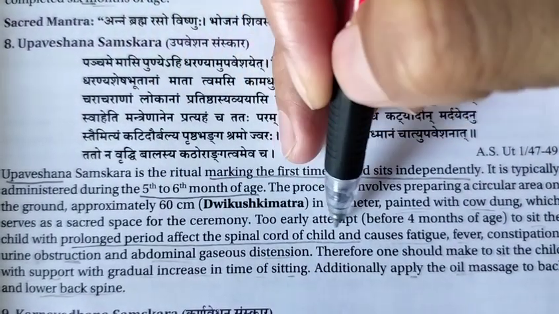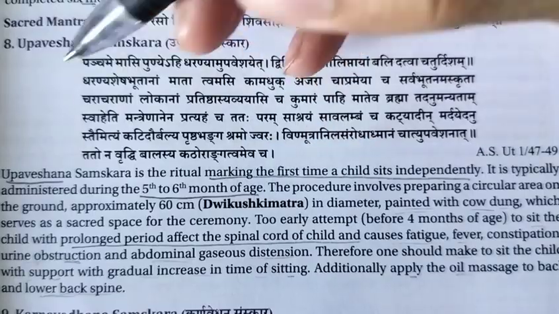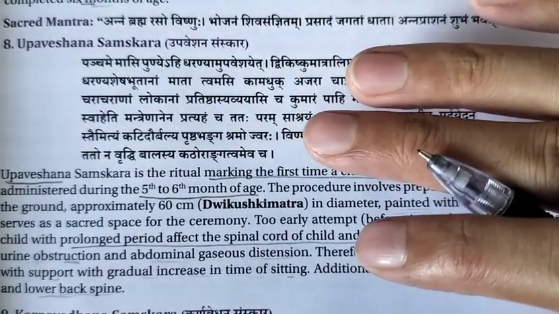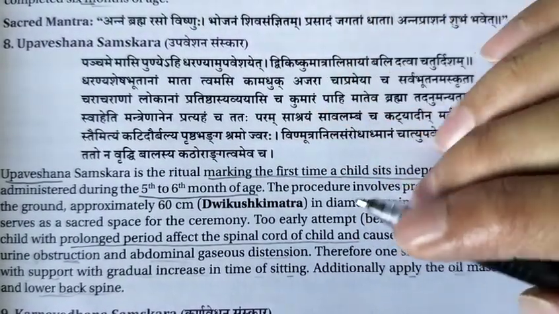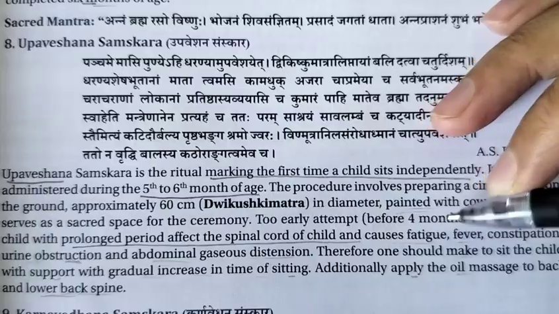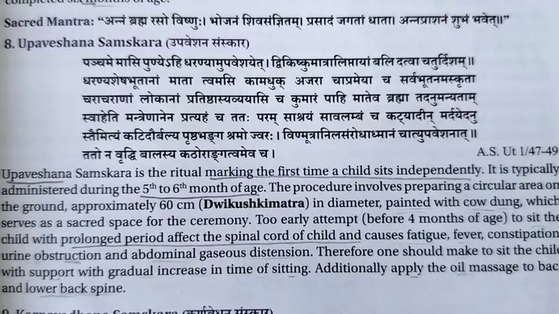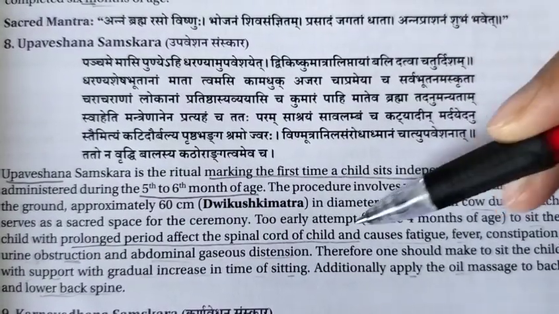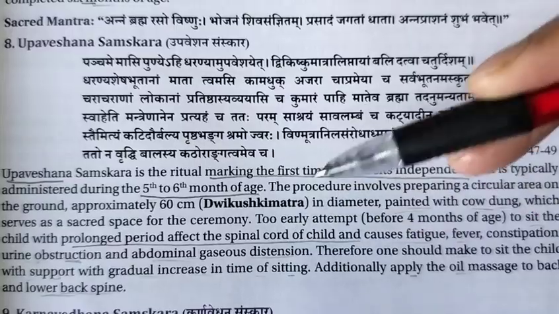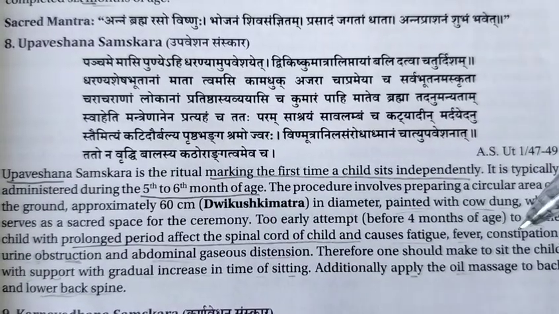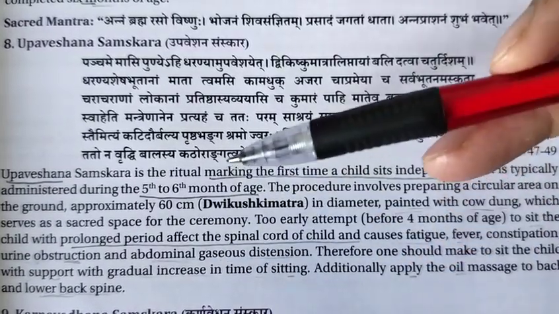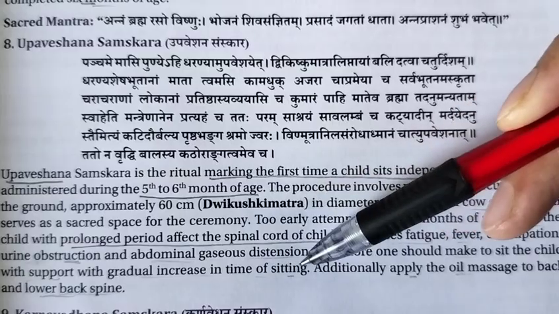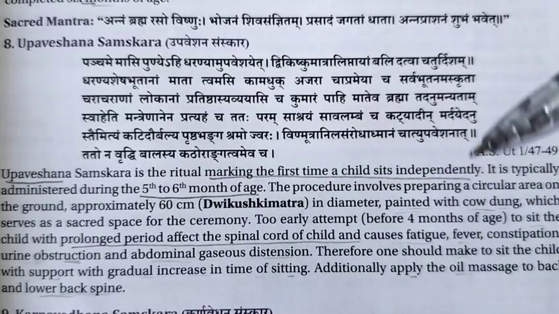If attempted early, before 4 months of age, when the baby has not completely formed its spinal cord, it definitely leads to particular types of problems. If we try before 4 months of age, it's going to cause problems of the spinal cord, causing fatigue, fever, constipation, urine obstruction, and even abdominal gaseous distension. These kinds of problems are formed in a baby.